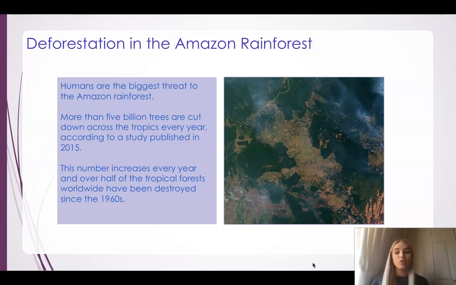But that means that all these trees are getting cut down every year, and over half of the tropical rainforests have been destroyed since the year 1960. How many years ago was the 1960s? That is about 60 years ago. So in 60 years, over half of the tropical forests worldwide have been destroyed. So that is a lot.